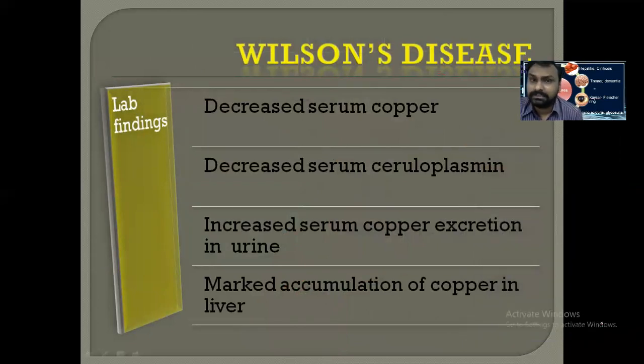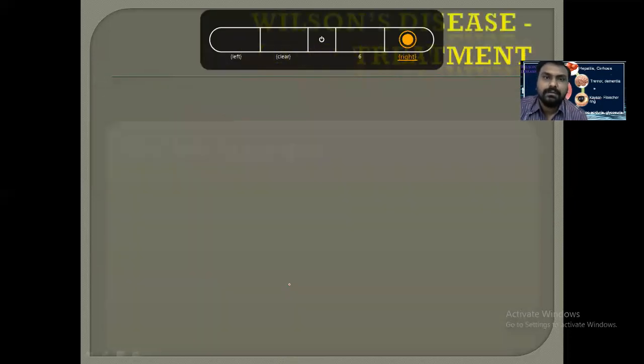So what are the features? There is a decreased copper level and decreased serum ceruloplasmin level, because copper is ultimately not absorbed. And urinary excretion of copper is increased, because copper damage and leaking occur, and it will be excreted in the urine. And there is marked accumulation of copper in the liver. So if you investigate, liver biopsy will be helpful.